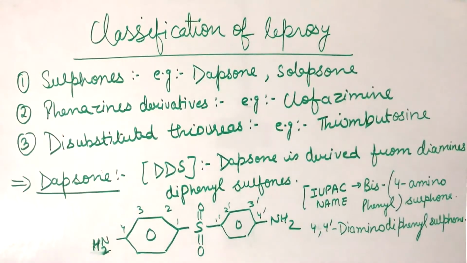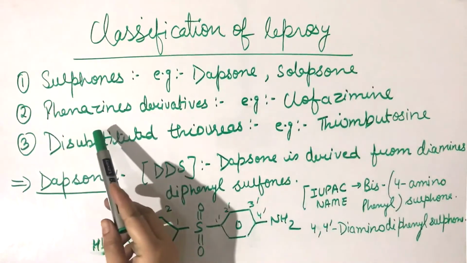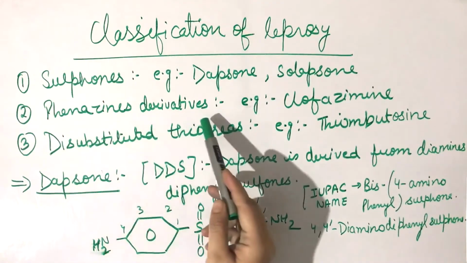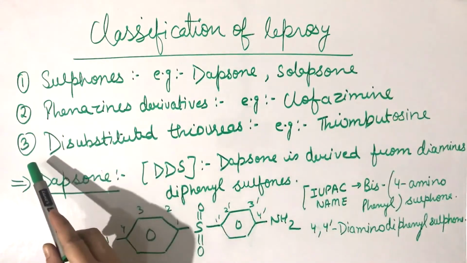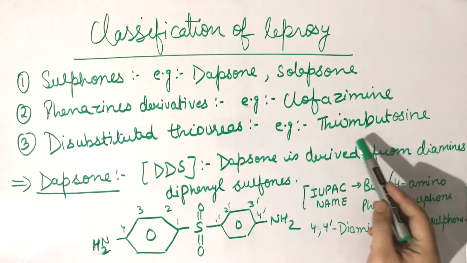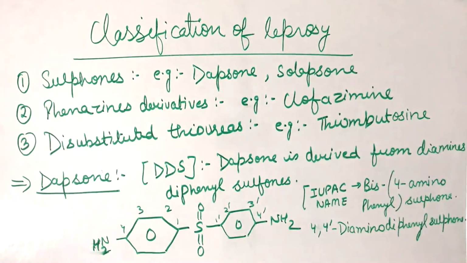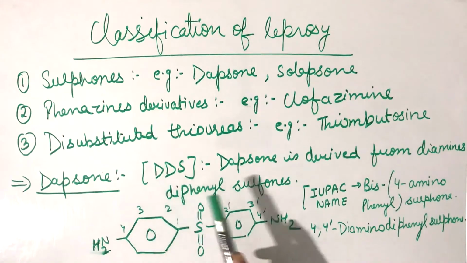So next is the classification of leprosy. Leprosy drugs are classified into three categories. Number one is sulfones. The examples are dapsone and solapsone. The second category is phenazine derivatives, an example is clofazimine. And the third category is disubstituted thioureas, the example is thiambutocin. So first is dapsone. We can also call it DDS.